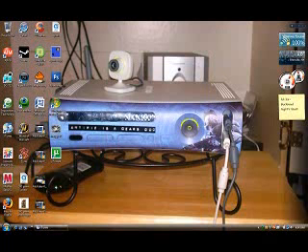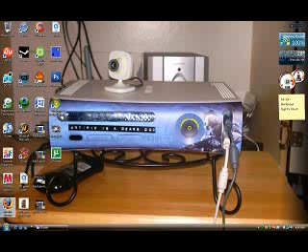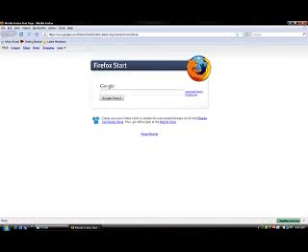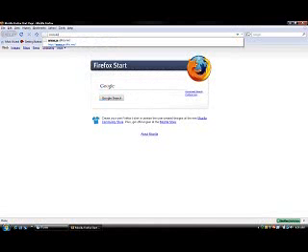Okay, today I'm going to show you how to get free ringtones for your iPhone. Very simple, very easy. Open up your internet browser, go to your navigation tab, enter in www.audiko.net.